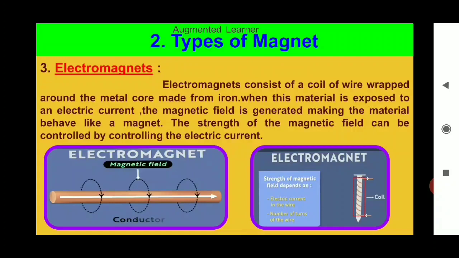Third type, electromagnets. Electromagnets consist of a coil of wire wrapped around a metal core made from iron. When this material is exposed to an electric current, a magnetic field is generated, making the material behave like a magnet. The strength of the magnetic field can be controlled by controlling the electric current and the number of turns of the coil. And we can say that when current passes through a conductor, a magnetic field is produced around it. This is seen in a picture.